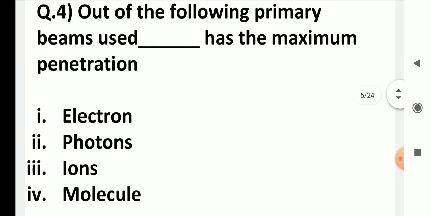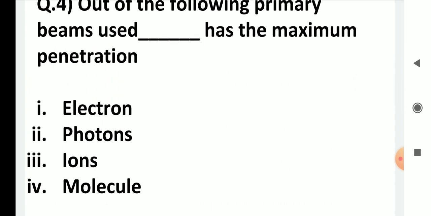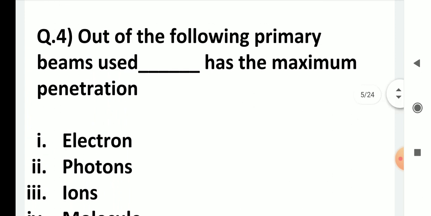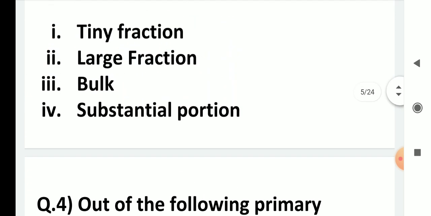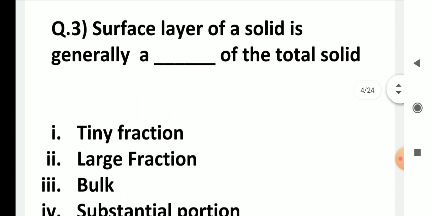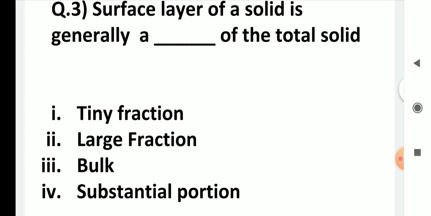Out of the following primary beams, dash has the maximum penetration. Now the maximum penetration is with photons. X-ray beams are photons and they have maximum penetration. So the answer is the second one, photons. The surface layer of a solid is generally a dash of the total solid. It is a tiny fraction. A large fraction is not there, it's not bulk, it's not a substantial portion, it is a tiny fraction.